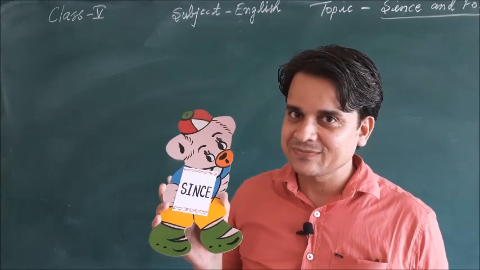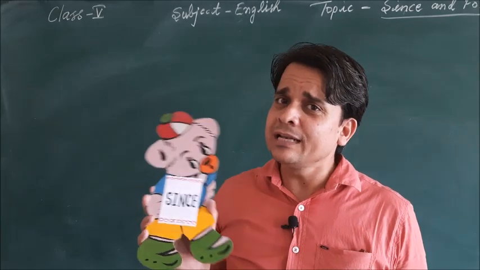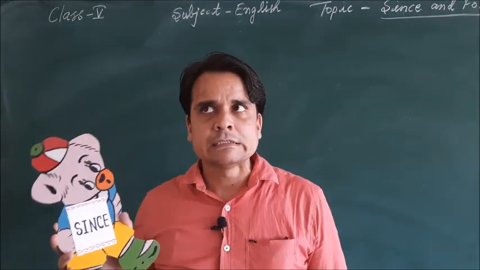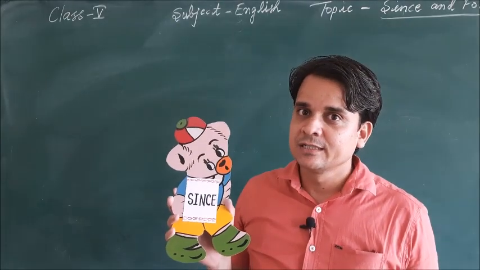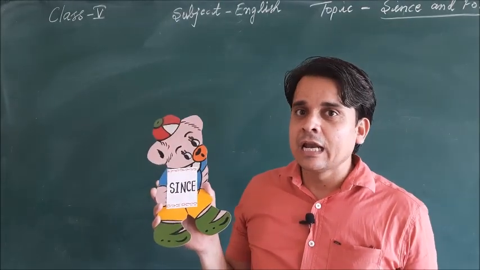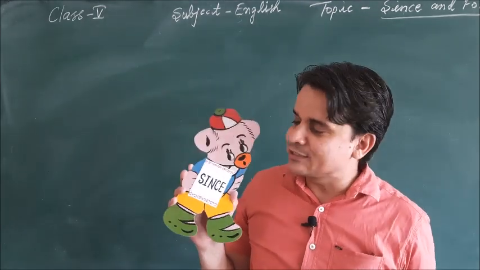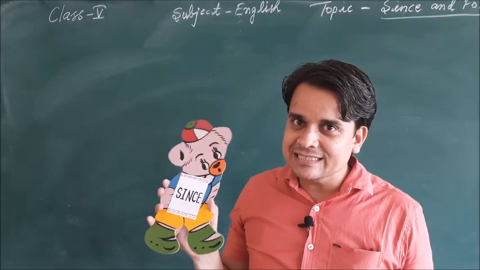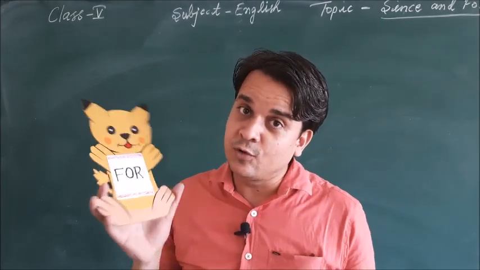Hello children, I am since and you can use me while you are making the sentences for telling about point of time actually. So if you want to tell about exact point of time, then you can use me, means you can use since. Okay? Now here I have for.